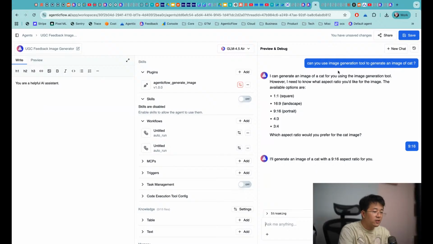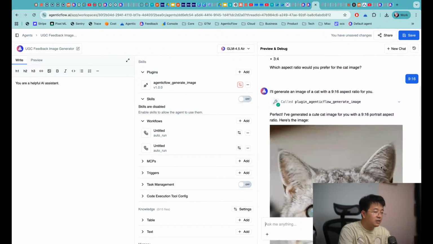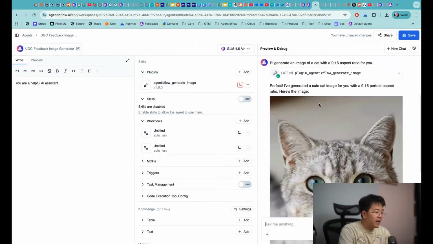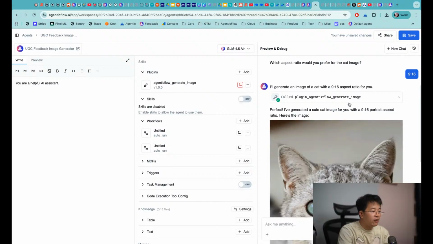This one is actually I'm asking the agent to use this plugin to generate an image for me, and it's using this one-step action immediately without going to the skill and so on. A skill is more complex, where it has the detail of step by step. It will describe what the skill has and what steps the agent should follow.